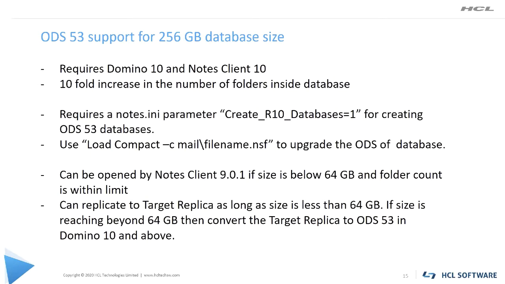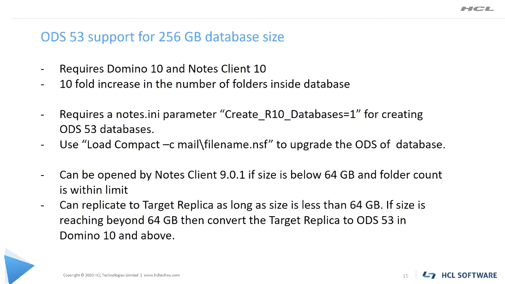ODS 53 supports 256 GB database size. This is also one of the highly demanded features in Domino. The maximum size of the database allowed in Domino 10 has increased to 256 GB. Previously, it was 64 GB. In addition, the maximum size of a folder has been increased significantly. Although the precise maximum size is difficult to quantify, users can expect at least a 10-fold increase in the folder size capacity.